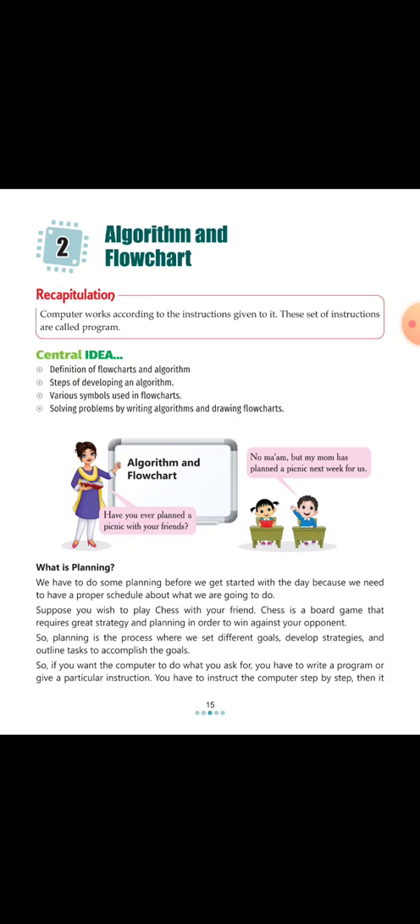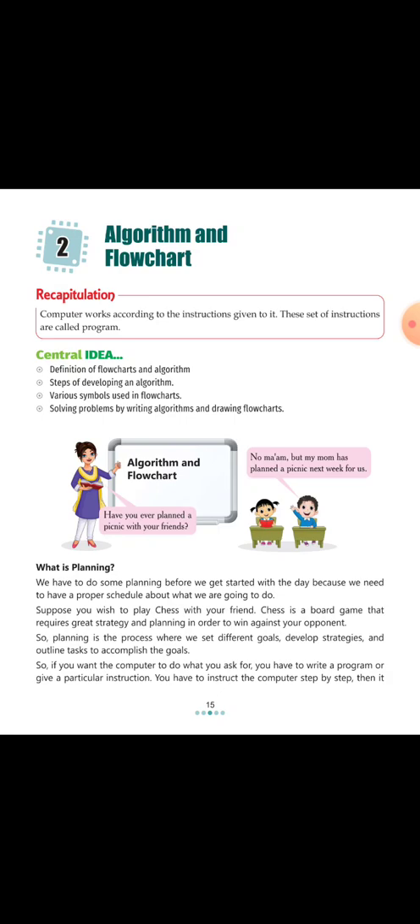Suppose you want to play chess with your friend. Chess is a game. For that we require a strategy and planning in order to win against your opponent or a friend. So planning is the process where we set different goals, develop strategies and outline tasks to accomplish the goal. In the same way, your computer also asks for a plan.